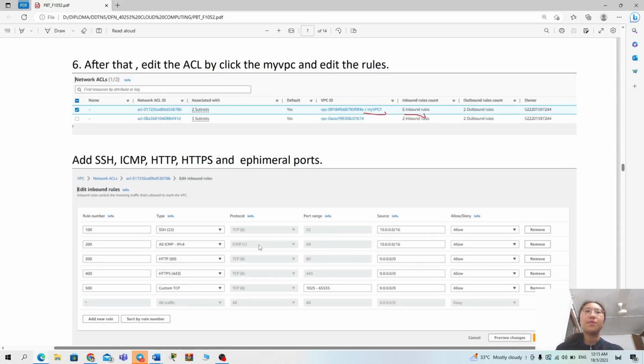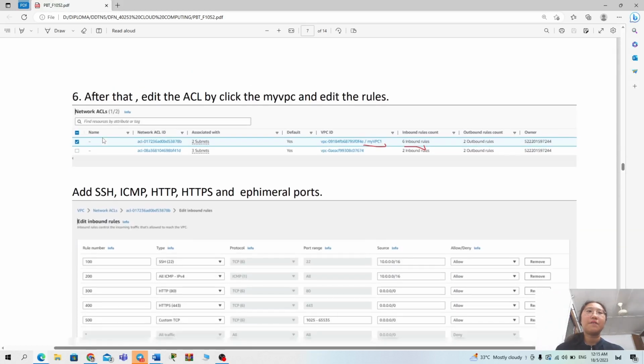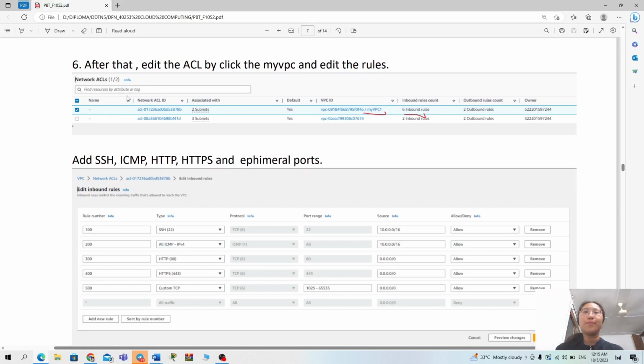After that, we need to edit the NACL by clicking my VPC and editing the rules. So first you have to click the NACL on the left hand side menu, and this is what appears and displays on the screen.